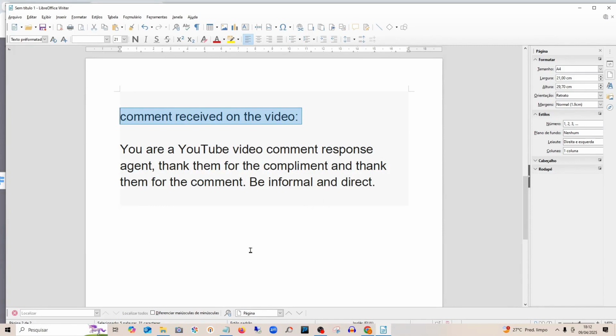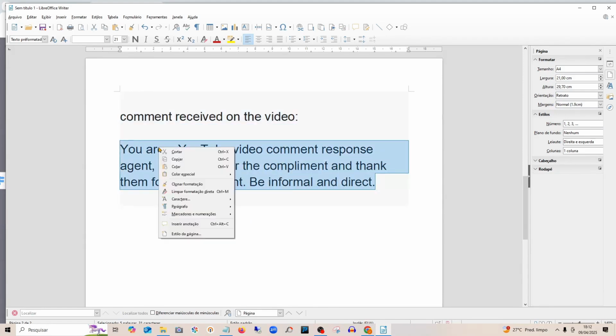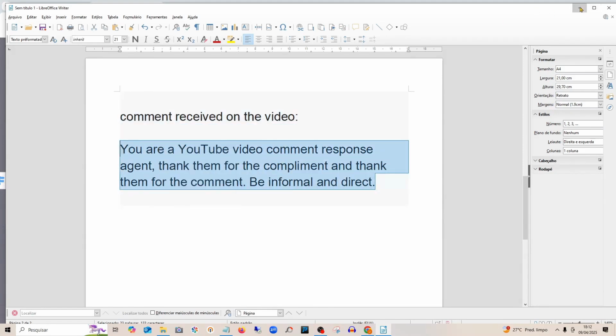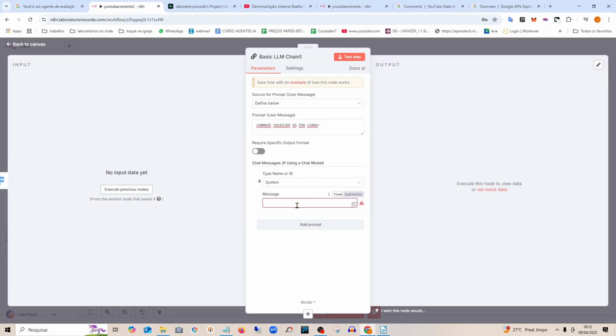Thank the person for the compliment, and also for commenting, be informal and direct. But then you can put the guidelines in the way you want. If you want it to be more formal, you can give the guidelines here. So these are the guidelines.